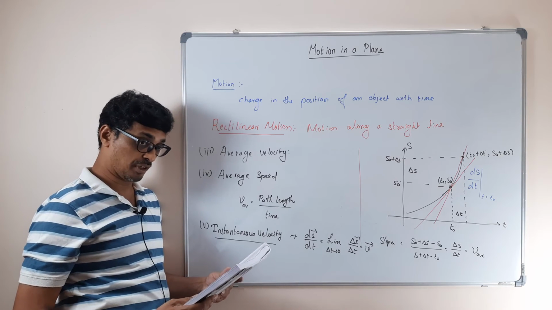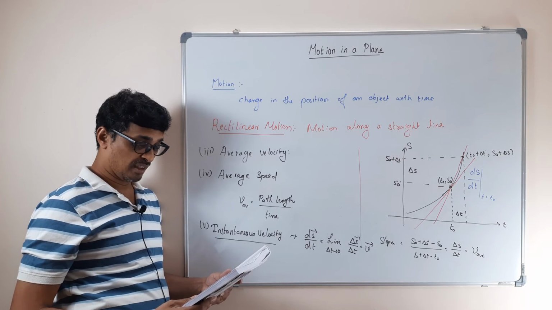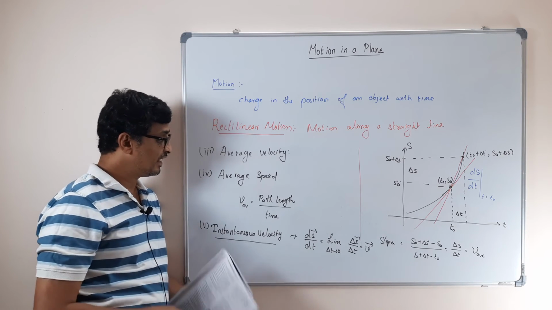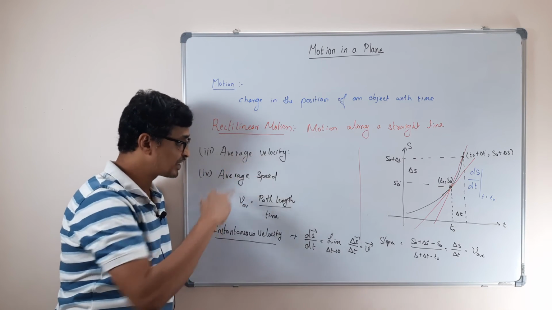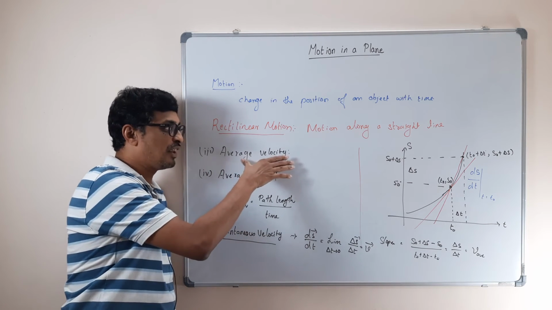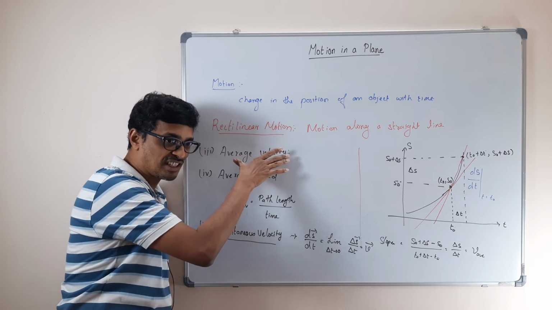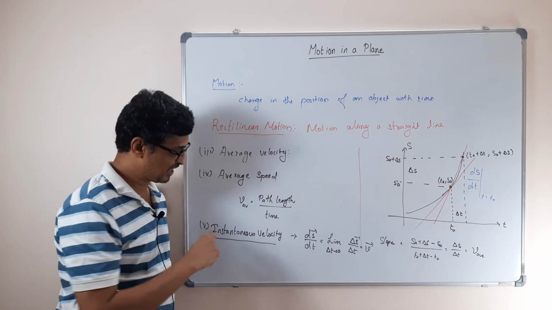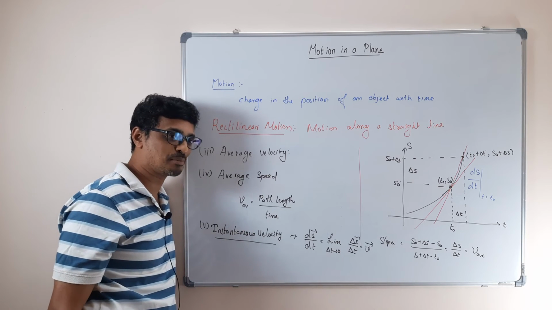This is an interesting point. What I said earlier about average velocity and average speed is that it appears the magnitude of the average velocity will be the average speed. That is not correct. But now you take instantaneous velocity and instantaneous speed.